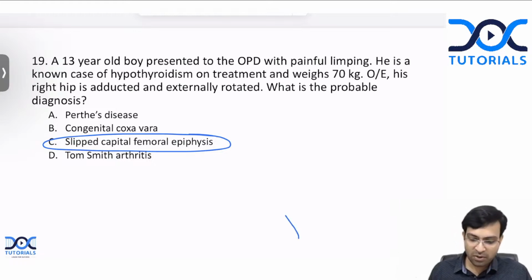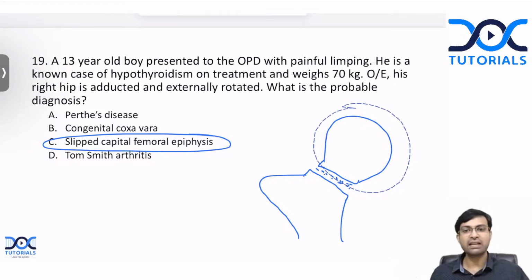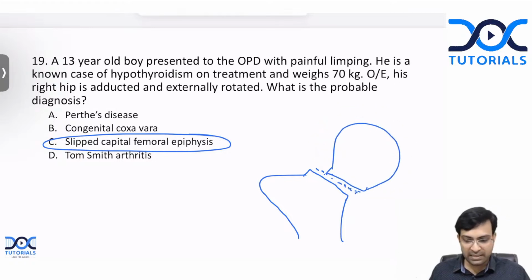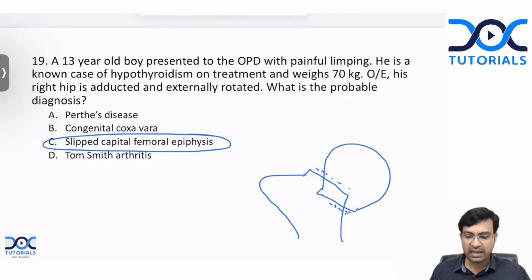So, I'll just draw a picture and show you. So, this is the adult proximal femur. In the case of a child, the femoral neck area will have the physis, isn't it? The physis will be there. So you'll have the physis somewhere here. Now, due to some unknown, idiopathic reasons, there will be weakening of the physis. When the physis weakens, the entire femoral head, when the child walks, will subluxate inferiorly and posteriorly. The entire femoral head will subluxate inferiorly and posteriorly. And this is what we call slipped capital femoral epiphysis.